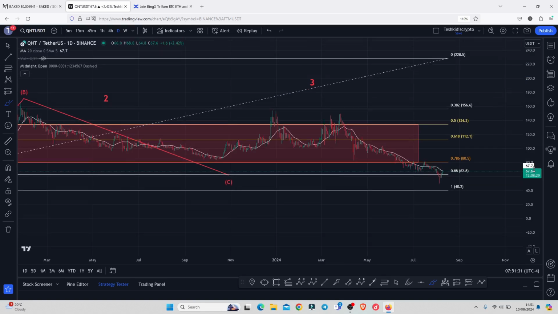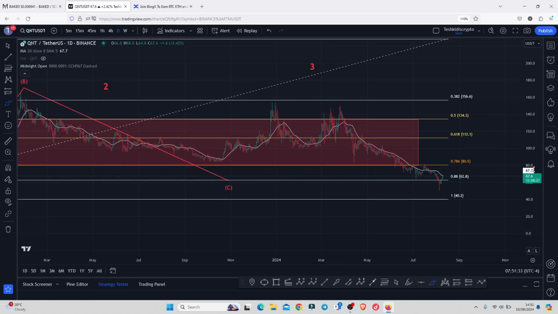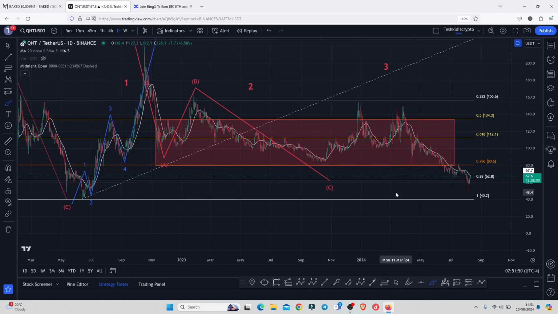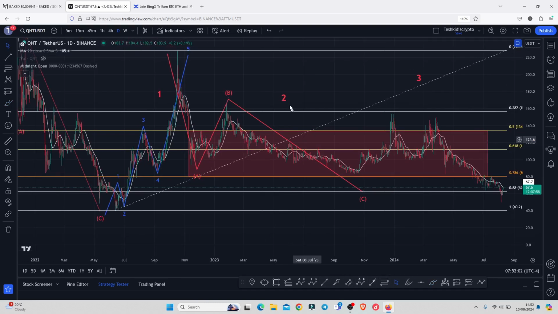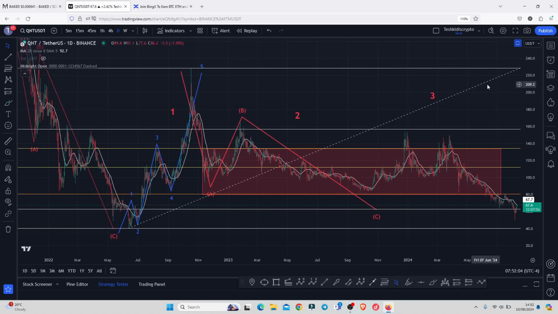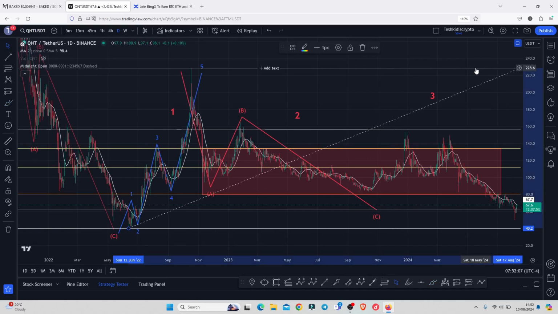And in the worst case scenario, in case we lose the Fib level 0.88 once again, then that will be putting QNT at risk of giving us a reset of the bear market lows in a move that can easily get us back to the $40 mark in the next coming weeks. So that is something else that you need to have in mind, and that is the price action that I'm expecting on the QNT chart for the short term and also on the long term. And I've also shared with you my breakout target areas. And that's all for this video, and I hope to catch you on the next one.